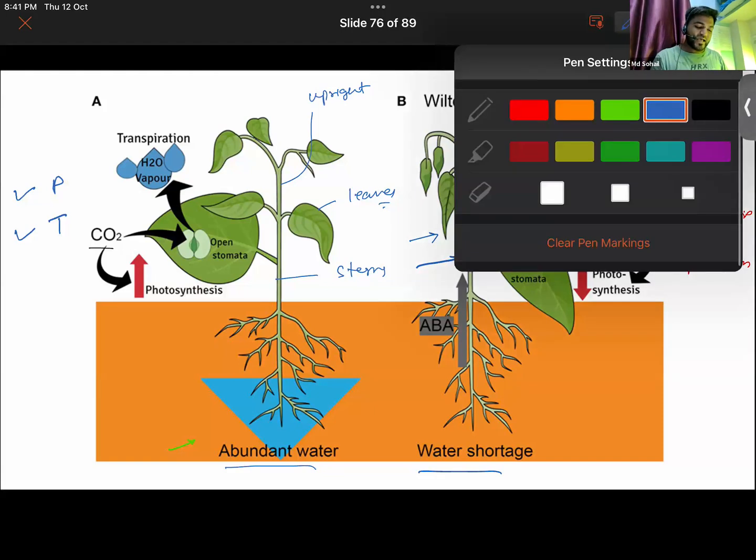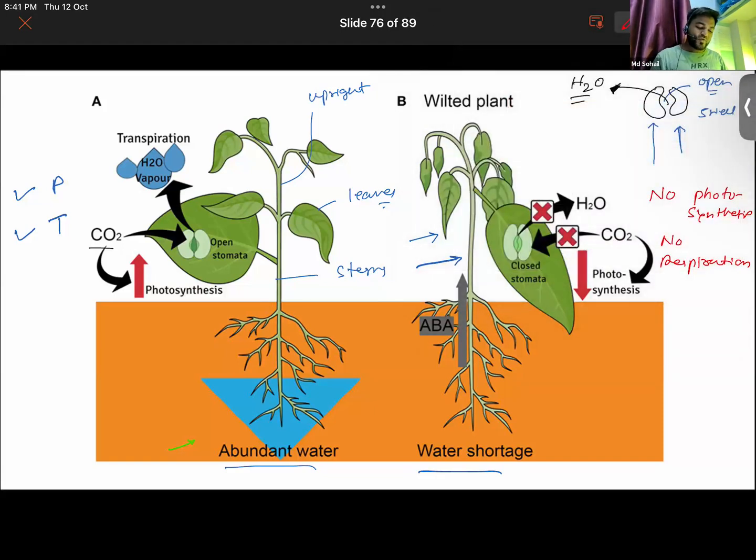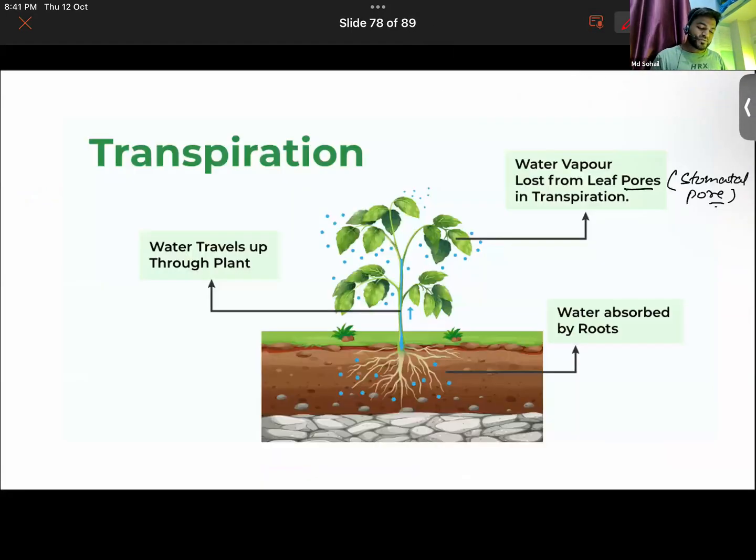Because in them, there's a continuous flow of water from the roots. Water is continuously flowing upward. So this continuous flow of water in the upward direction generates a pressure in the plant. That pressure is called turgor pressure. What did I just say? I said that due to continuous upward flow.